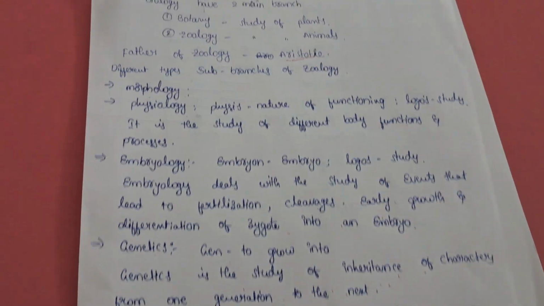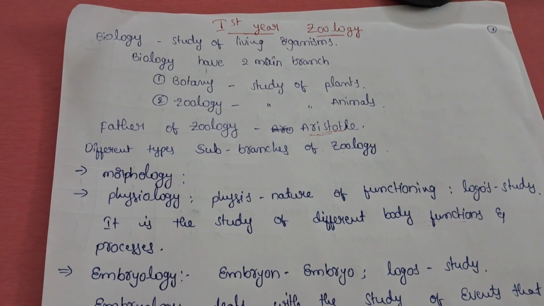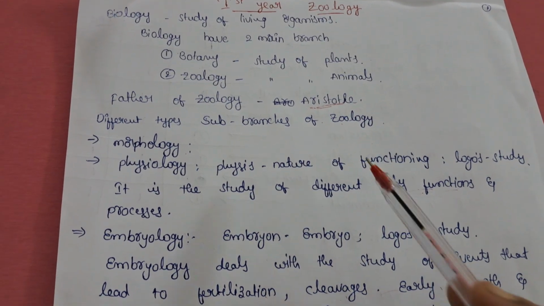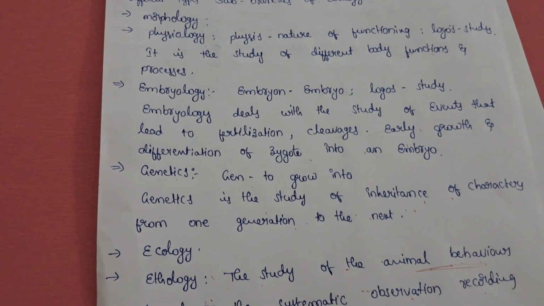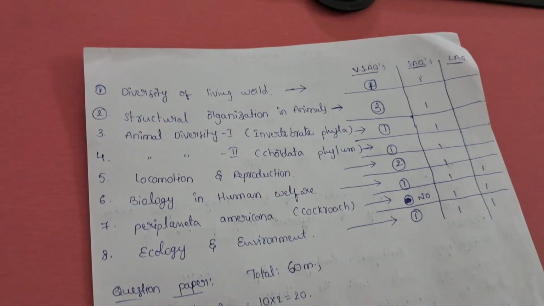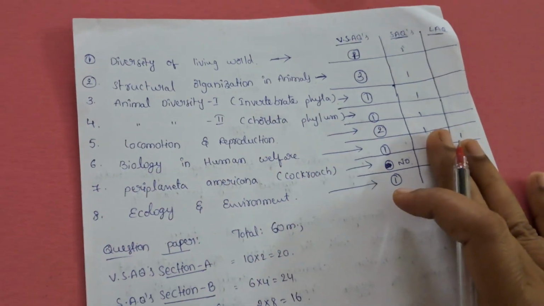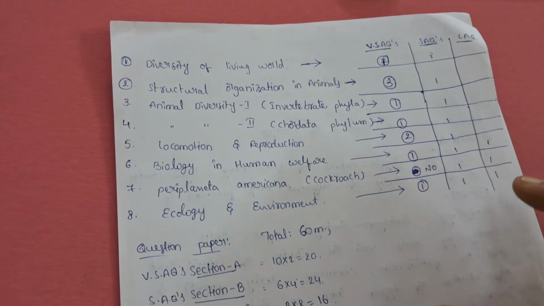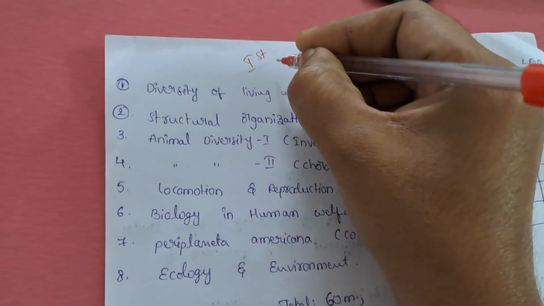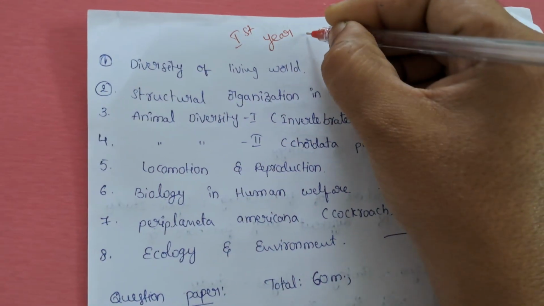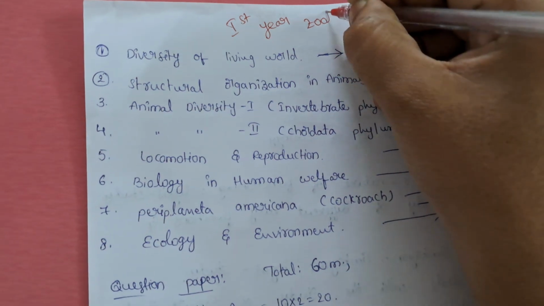Zoology is a branch of biology, and it has different types of branches. This one is the main. Next, this one is the overall first year syllabus, the first year zoology syllabus.